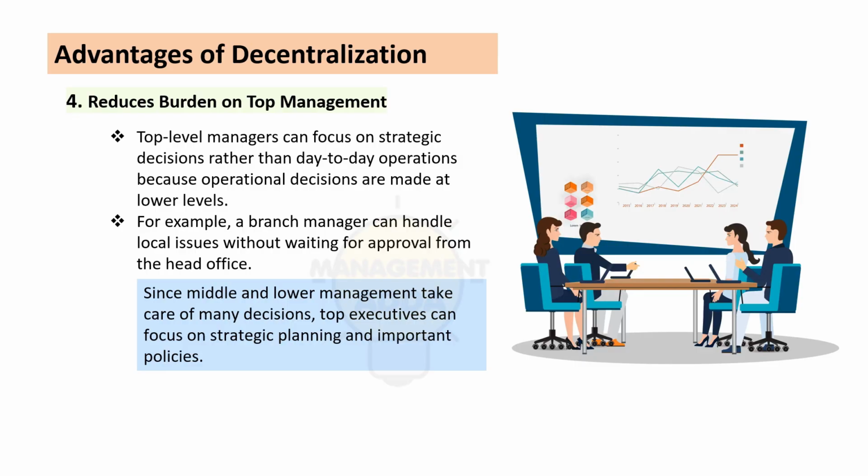They are handling day-to-day small operational tasks and problems. So the workload of top manager is reduced. Top manager can easily focus on strategic decisions and let all those small issues be fixed by the lower level managers.